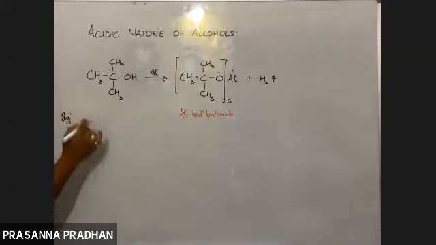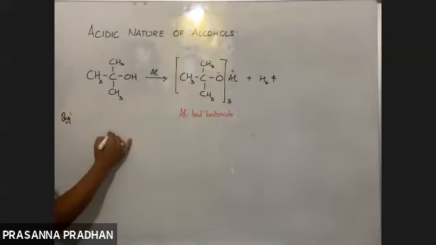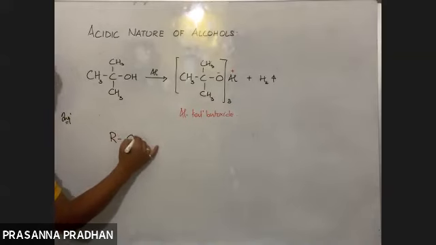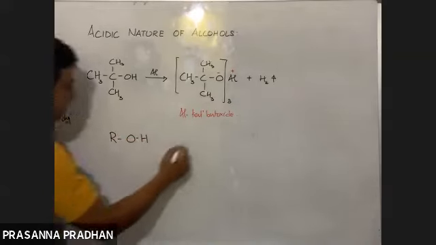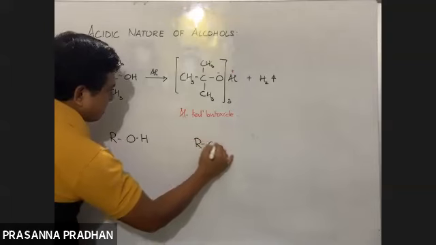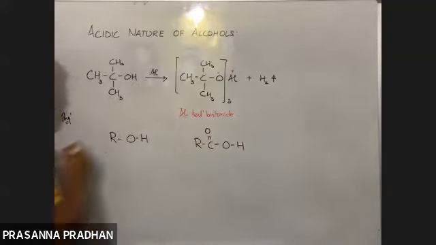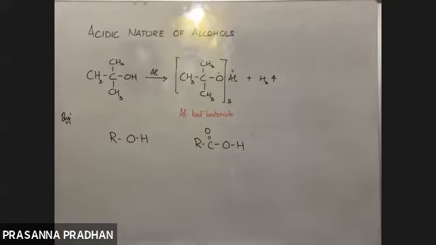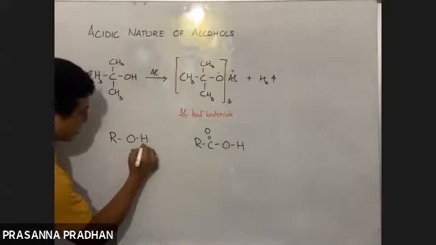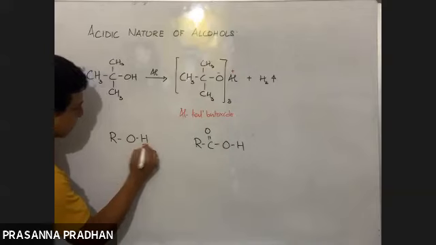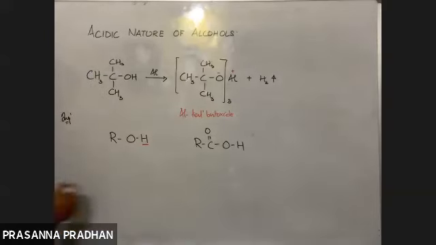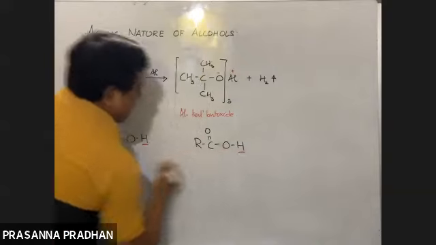Alcohols are acidic in nature, and carboxylic acids are also acidic in nature. In a carboxylic acid, which hydrogen is acidic? Obviously the hydrogen attached to oxygen. This hydrogen is the acidic hydrogen.